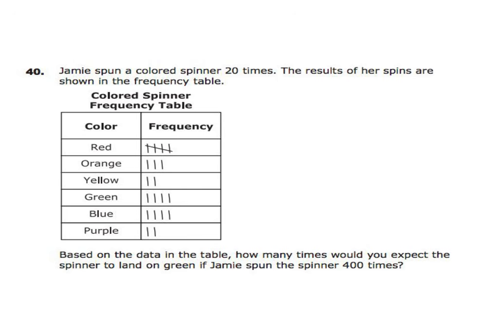Number 40. James spun a color spinner 20 times. The results of her spins are shown in the frequency table. Based on the data in the table, how many times would you expect the spinner to land on green if James spun the spinner 400 times? Okay, so we've got to set up a proportion. She spun the spinner 20 times, so that's going to be my denominator here. And I'm looking at green. She landed on green 4 times, so it'll be 4 out of 20 equals x over 400.